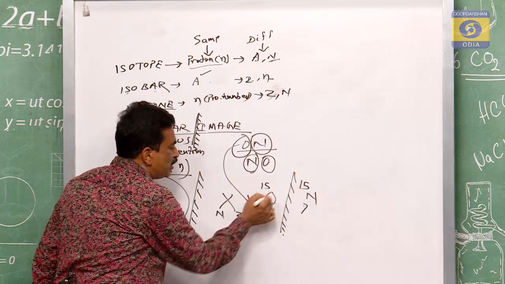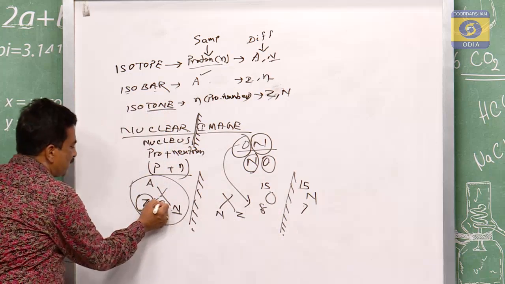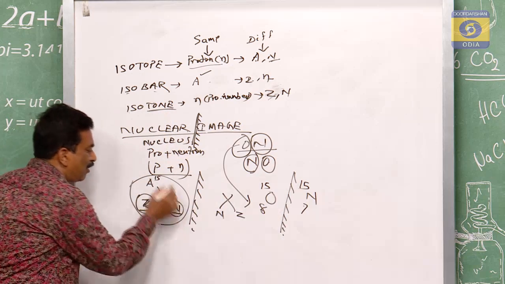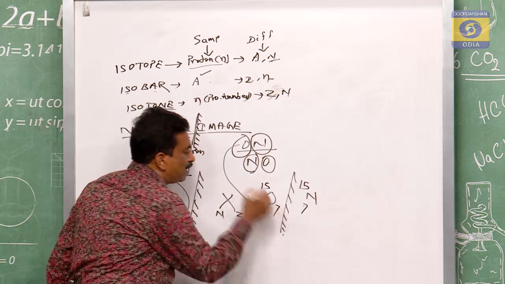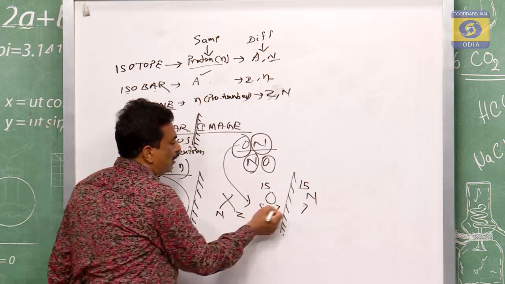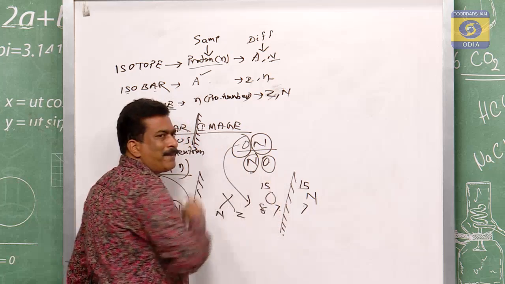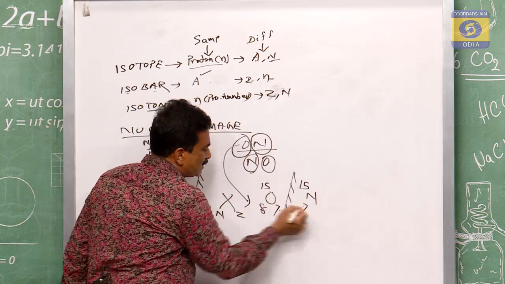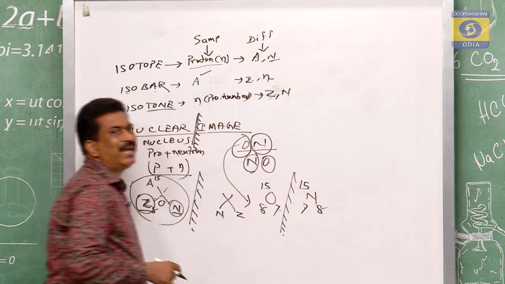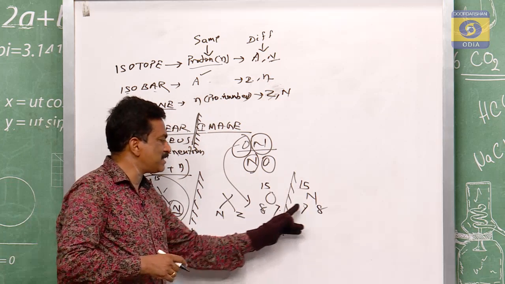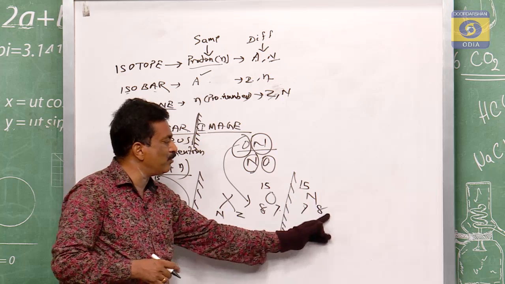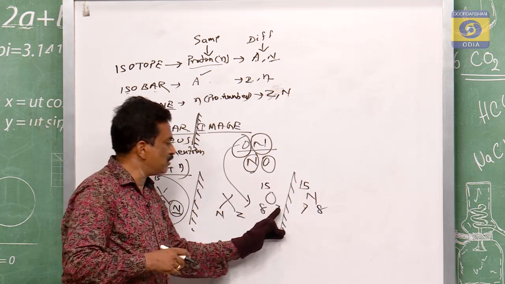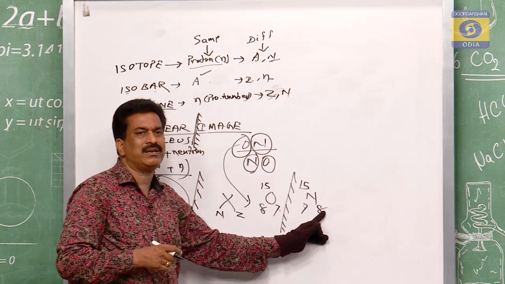This proton will be the neutron, and this neutron will be the proton. You see, if it is O, 8, 15, if this is oxygen, this is the 8, this is the 15, then what is the value of the N? The value of N here will be 7. Because proton and neutron addition will give you the mass number, P plus N gives the mass number. So here this 7 means this must be the 8. Are you clear, students? 15 minus 7 will give you the neutron number. 15 minus 8 will give you the neutron number. So here the neutron number is 7 and here the neutron number is 8.